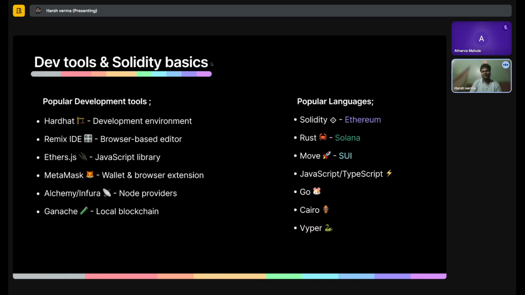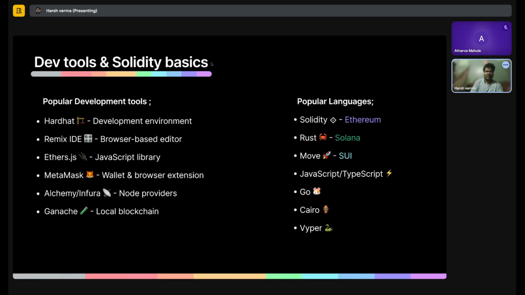Now let's talk about some development tools that we use when starting with Web3. There are popular development tools like Hardhat for local development. Like if I want to code on my own machine, I will use Hardhat. As well as there are online engines like Remix IDE. We will be using Remix in today's session. There's Ethers.js for all the JavaScript people out there. It provides a Web3 environment with JavaScript too, so that you can start coding on it. There's also the MetaMask wallet, which we have talked about in a previous session.